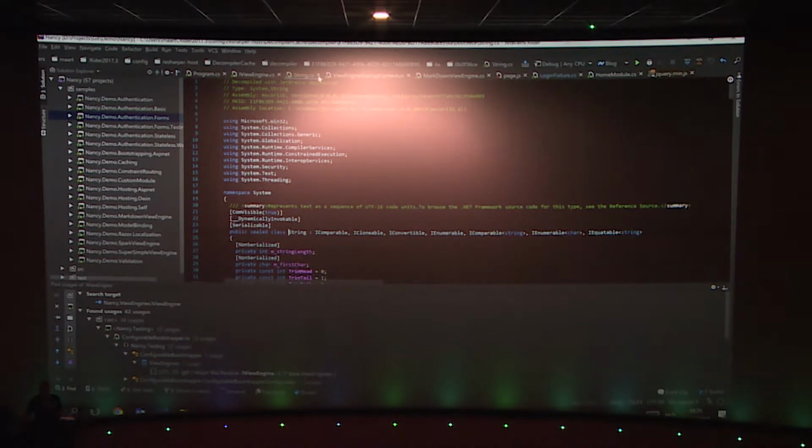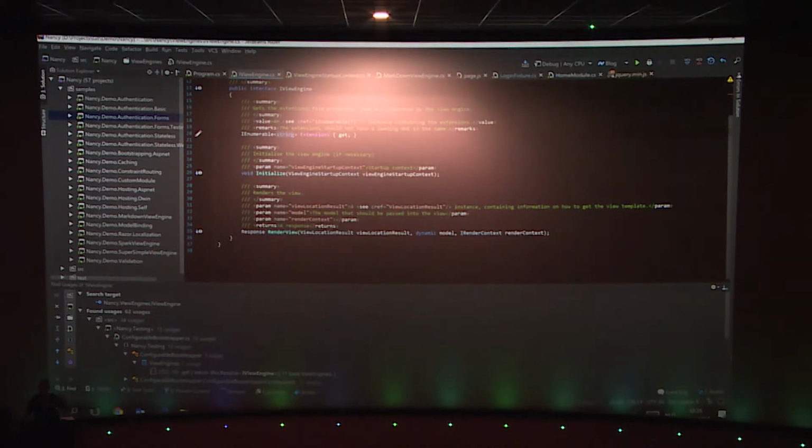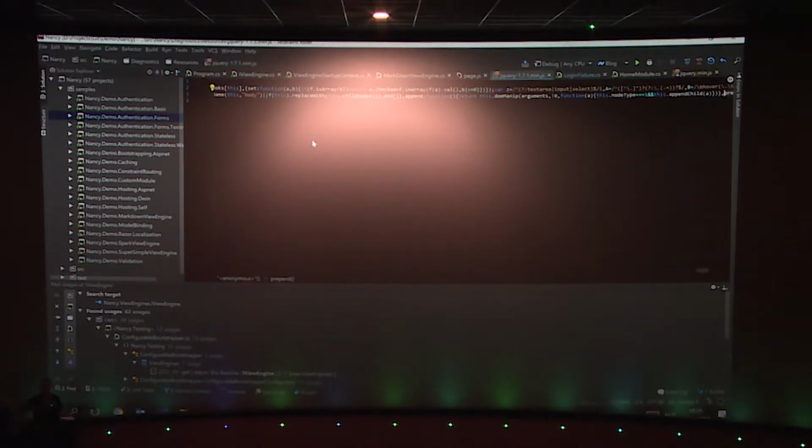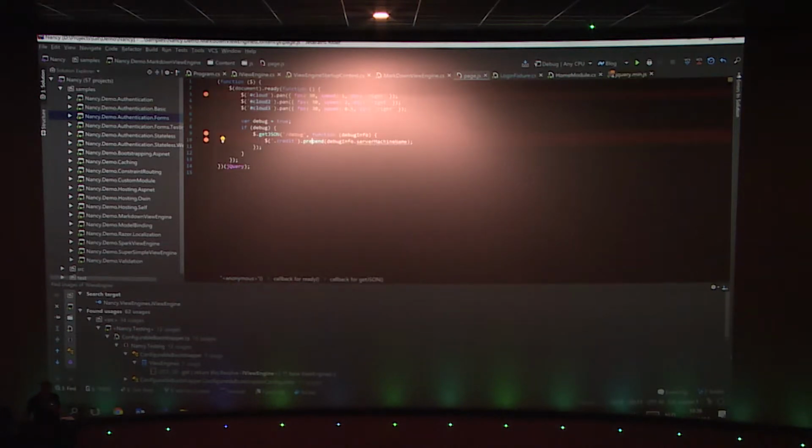Now, this all works with .NET, it works with VB, it works with F#, it works in JavaScript and so on. So if I want to navigate, for example, to the prepend method in jQuery, we will navigate there as well. My microphone has its own life today.